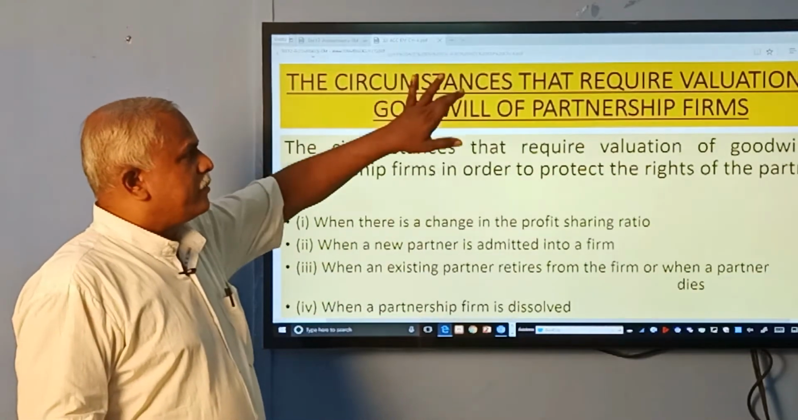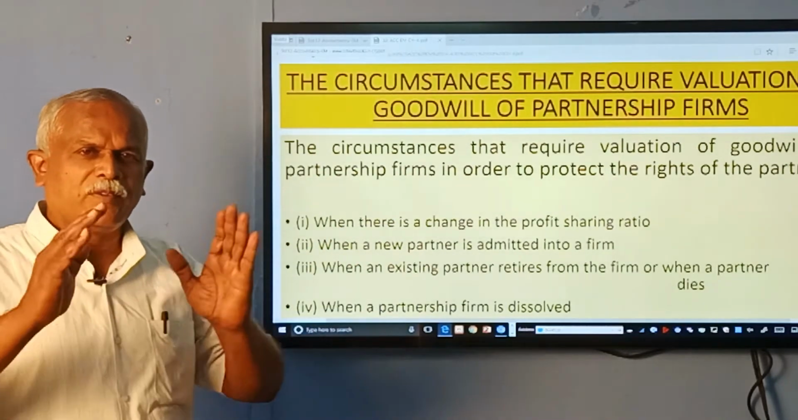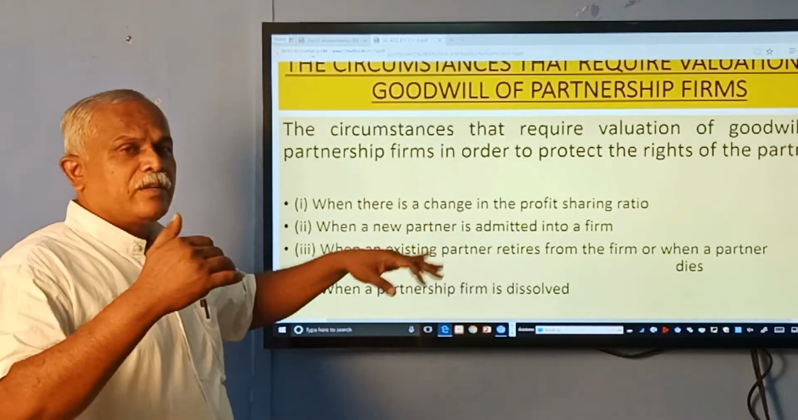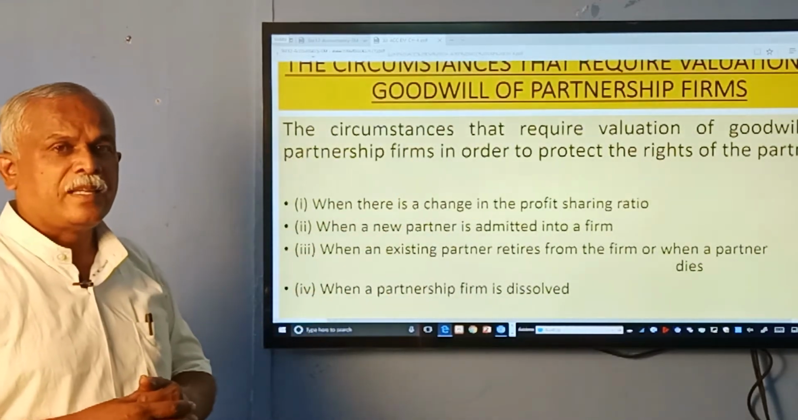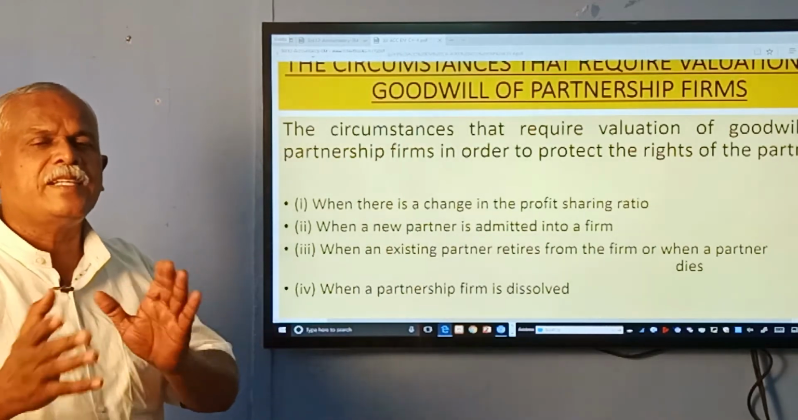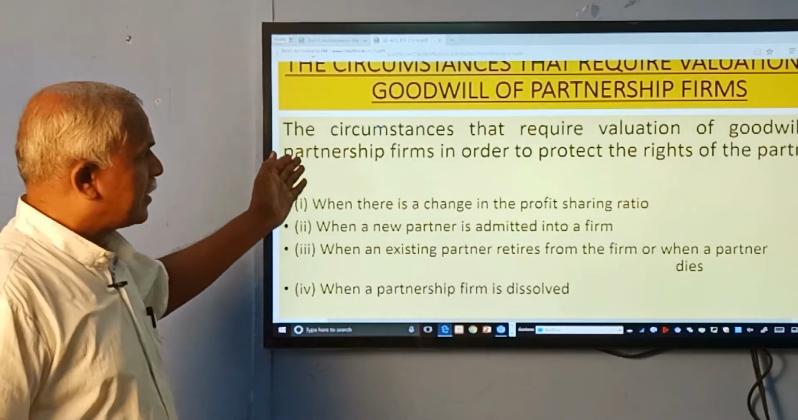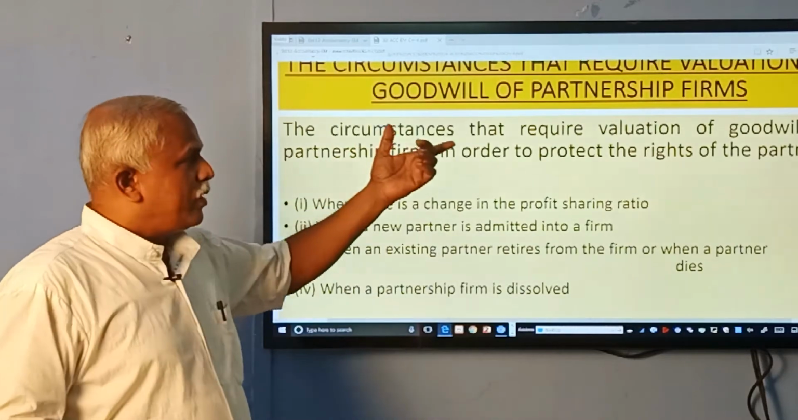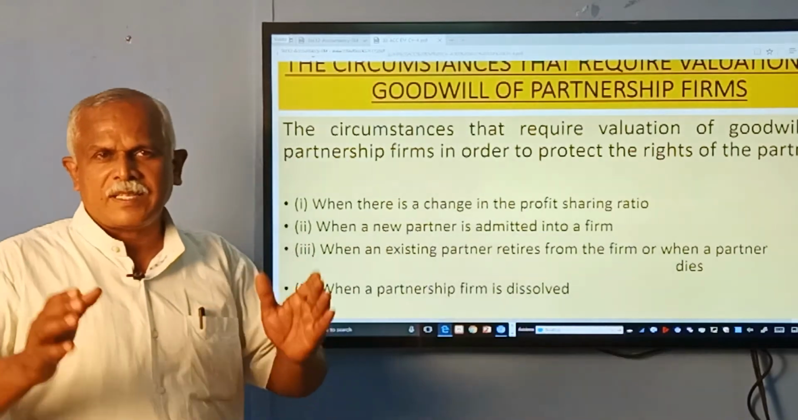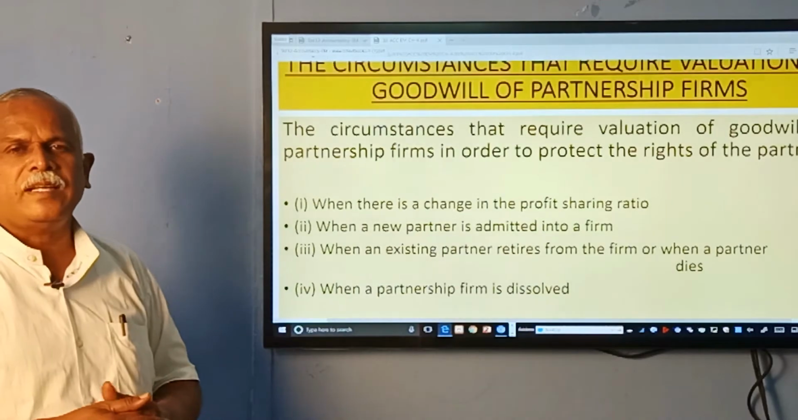When is goodwill calculated? It is not only during the purchase or sale of a business. When there is a change among the partners, or a change in ratio among the partners, then also we need to calculate it. Why is it calculated? It is to protect the rights of partners, because every partner contributes capital and work in the business, and they share the profit and losses in the agreed ratio.